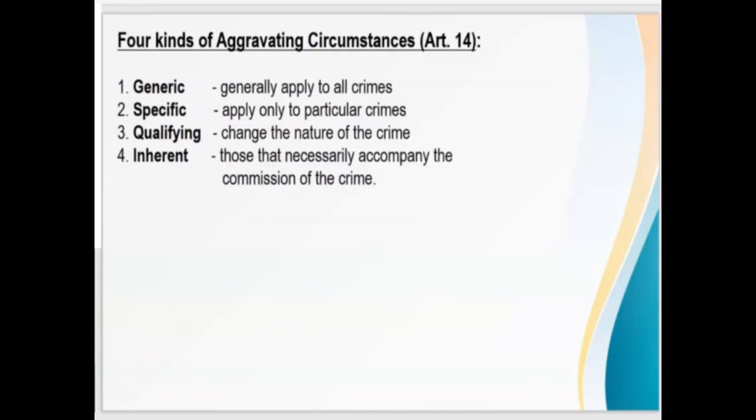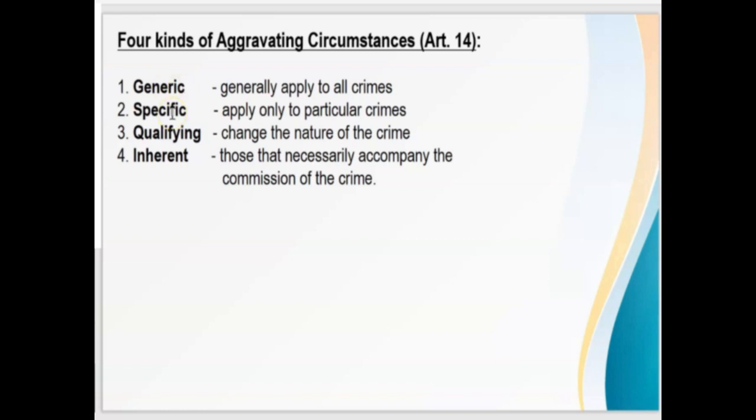There are 4 kinds of aggravating circumstances under Article 14. We have generic, specific, qualifying, and inherent. Now, generic aggravating circumstances are those that generally apply to all crimes. An example of this would be recidivism. Now, if you study recidivism under Article 14, you are a recidivist if, at the time of your trial for one crime, you shall have been previously convicted by final judgment of a crime falling under the same title. So if you committed the crime of parricide and then homicide, then they fall under the same title, which is Title 8, Crimes Against Person.